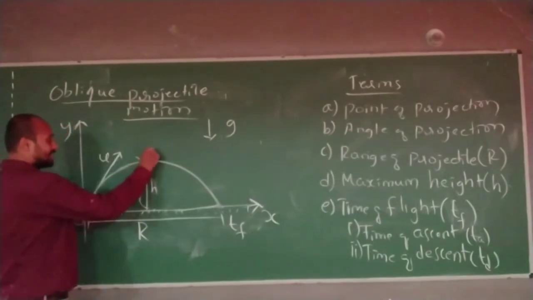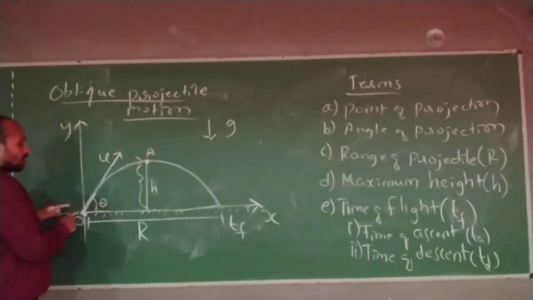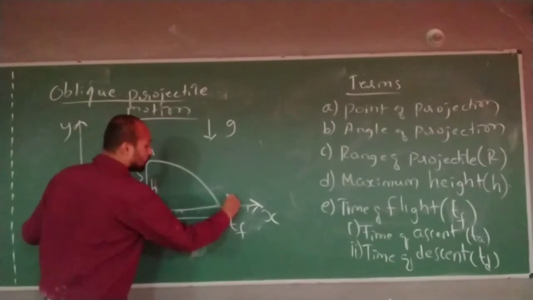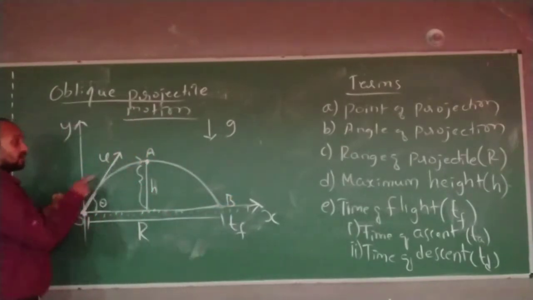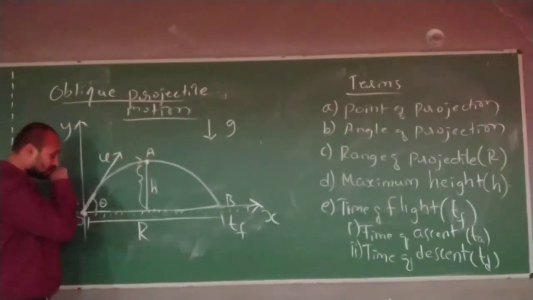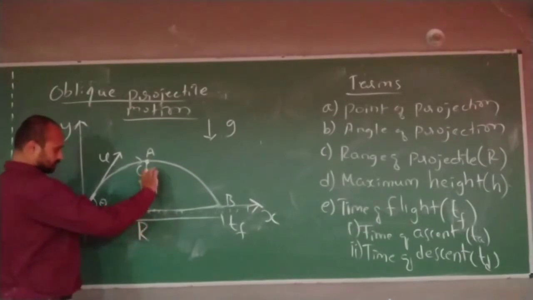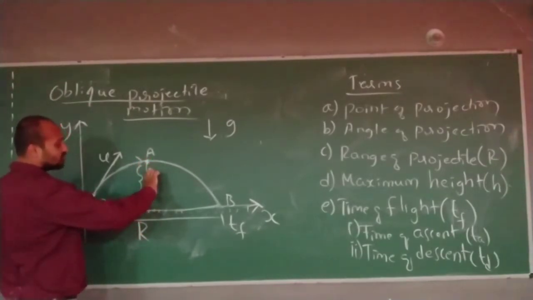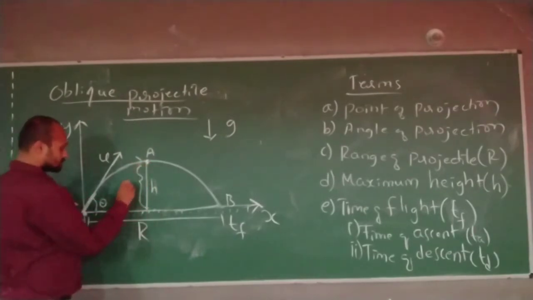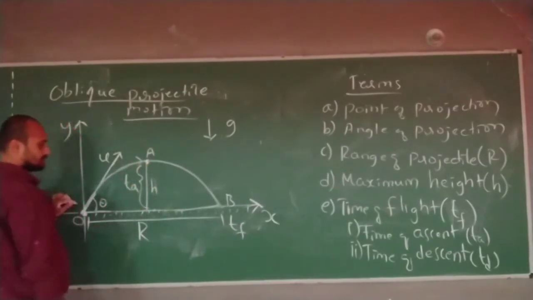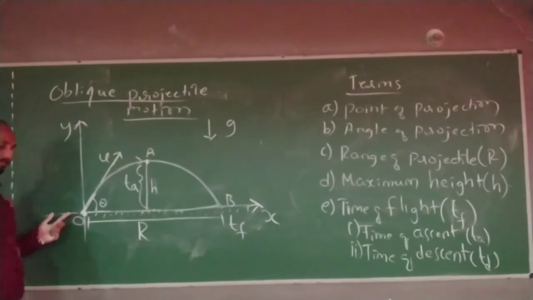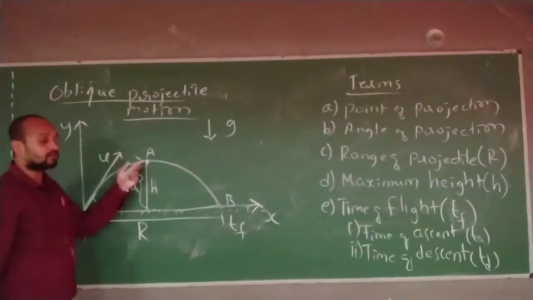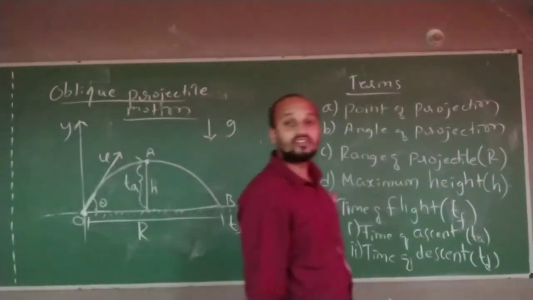Let us take this point as A and this as point B. The time taken by the object from its initial point to reach maximum height is called the time of ascent.